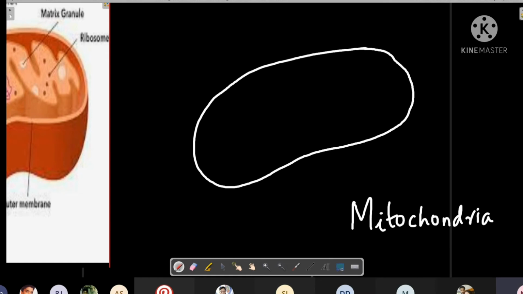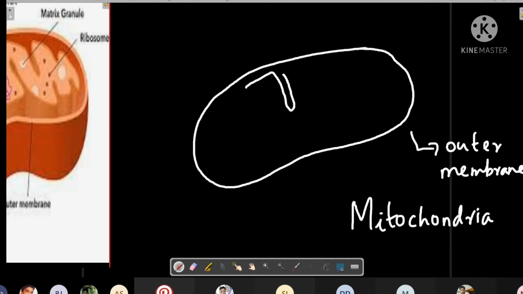After drawing this outline, we have to draw the second membrane also. It has got two membranes. This is the outer membrane. Then there is one inner membrane. The inner membrane is folded. It is folded inside. It will fold inside like this.